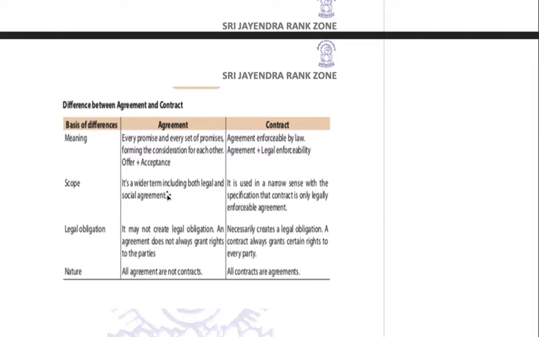So it is a wider term, but the contract is a very specific term only in the commercial sense, so it is a narrow term. Legal obligation: every agreement may not create a legal obligation. But when you are talking about a contract, definitely legal obligations are created between the parties every time you enter into a contract. All agreements are not contracts, all contracts are agreements. We have already discussed this statement in detail.